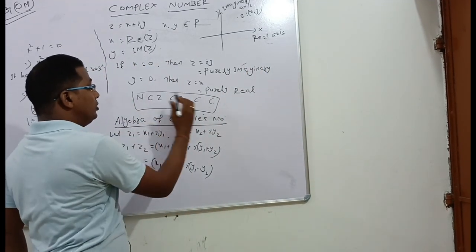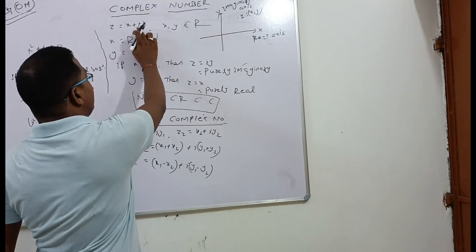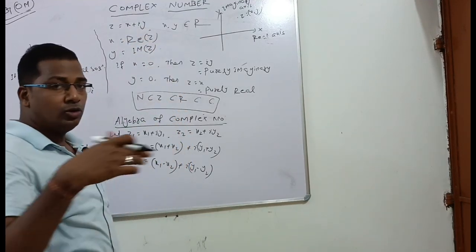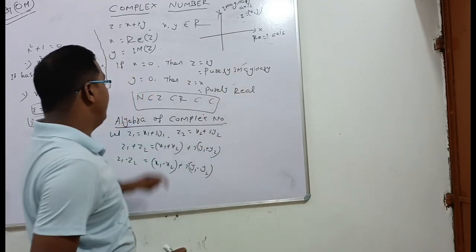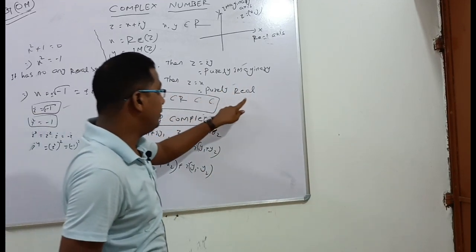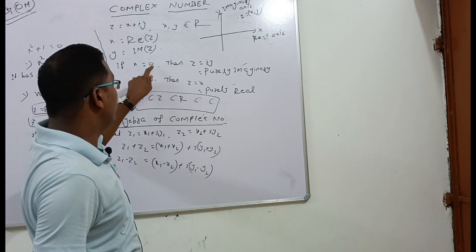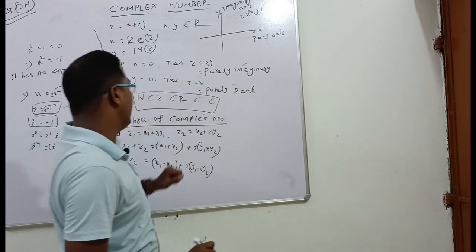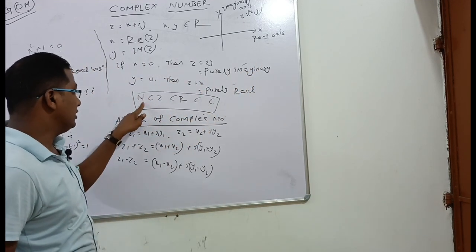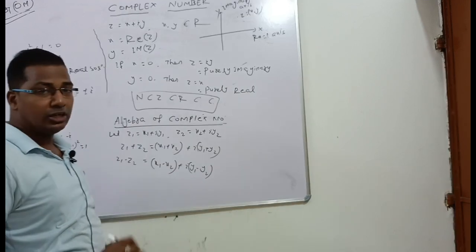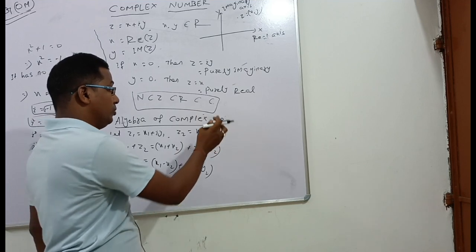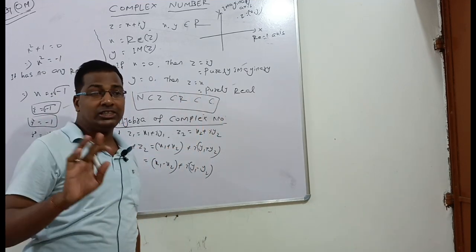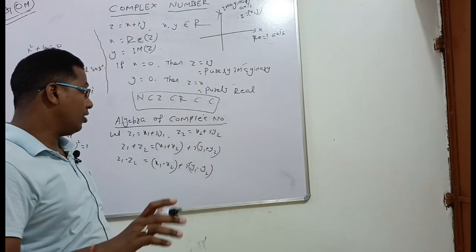If y is equal to 0, then z is equal to x plus i into 0, which is 0, so z is equal to x, that is purely real. If y is equal to 0, we get a purely real number. If x is equal to 0, we get a purely imaginary number. So that is the important thing. The set of natural numbers is a subset of integers, also a subset of real numbers. Real numbers are also a subset of complex numbers. C means the set of complex numbers. All real numbers are complex numbers.